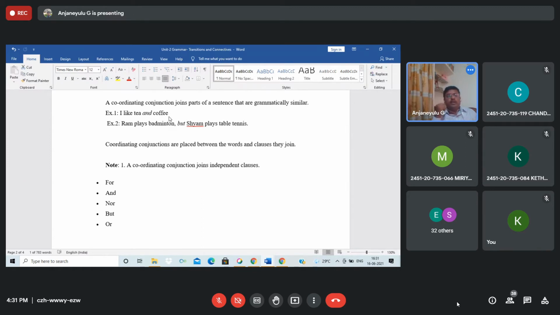For example, see, I like tea, I like coffee. I cannot speak like that. If I speak like that, you will be mad. So you can't say it like that. See, when you use these coordinating conjunctions, people will be interested in what you are speaking. My dear students, participants, dignitaries on the dais, whoever, I welcome you to today's national seminar on English language teaching and soft skills.